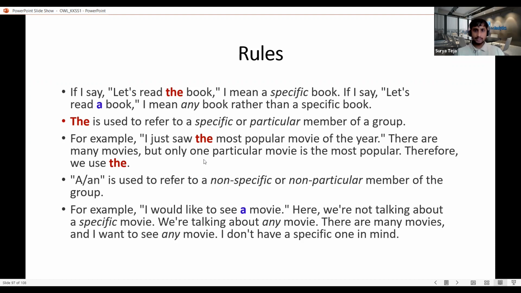So that is the reason we use the, it is a definite article. It is talking about the noun, popular movie of the year. It is specifically talking about that movie. So that's the thing.